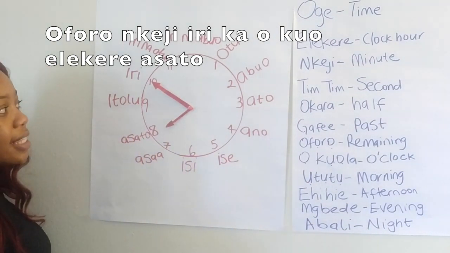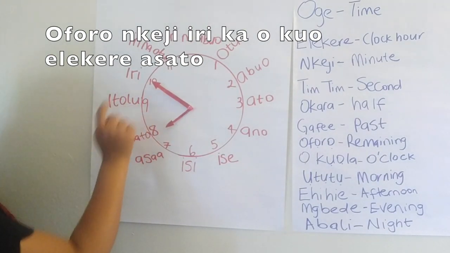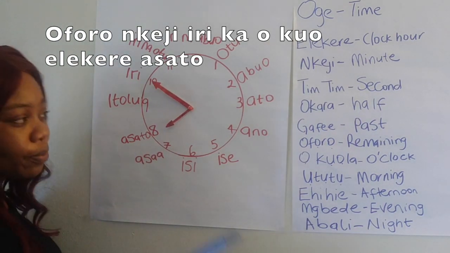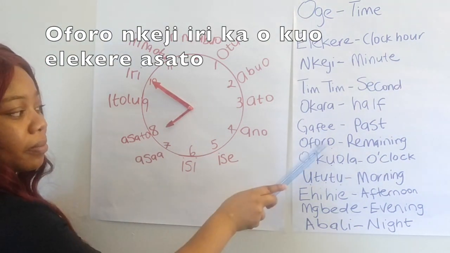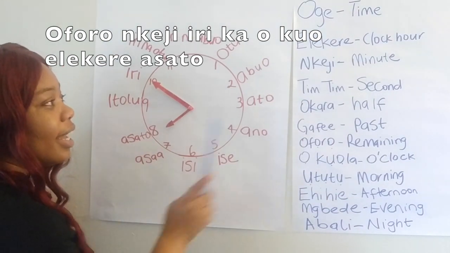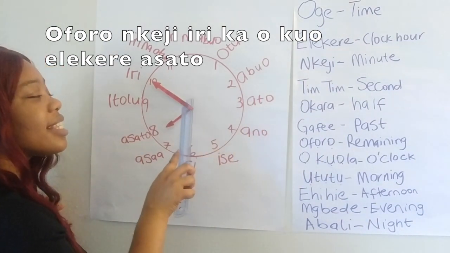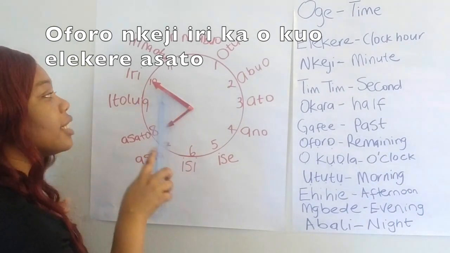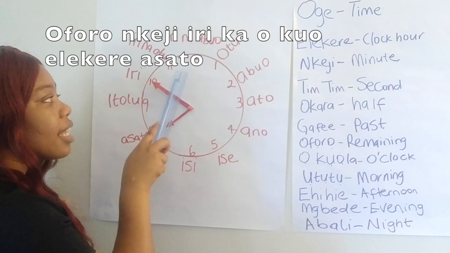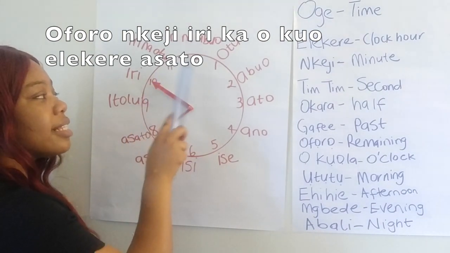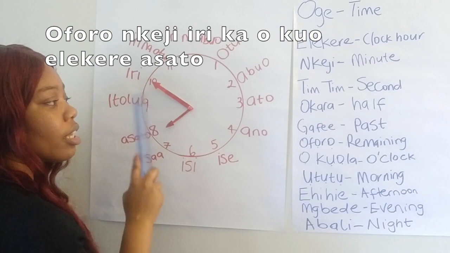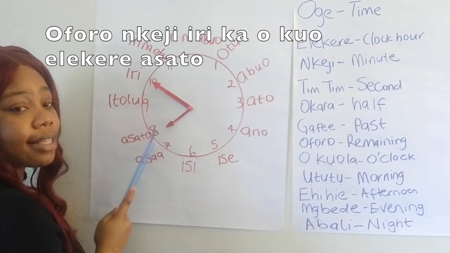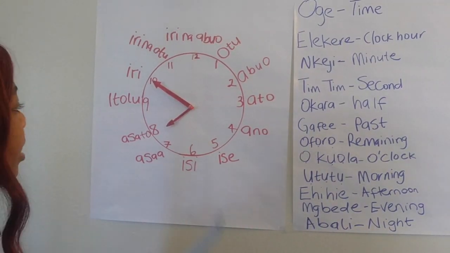So now that it's 7:50, it's about to be 8 o'clock. Somebody say what time it is. You say oforo nkeji. This is still nkeji. No matter what, this is still nkeji. Nkeji iri, that's 10 minutes. It's remaining 10 minutes. Oforo nkeji iri ka ọkụọ elekere asatọ.